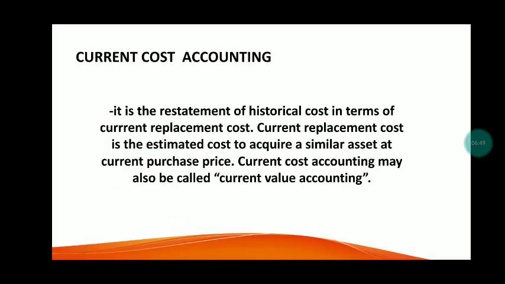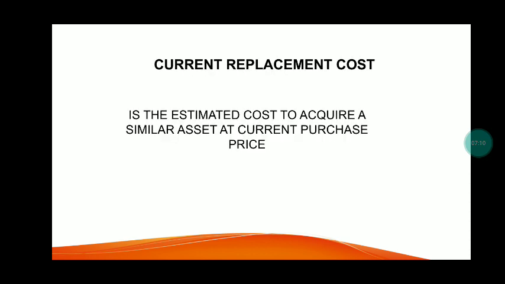So now let's proceed to the current cost accounting. Current cost accounting is the restatement of historical costs in terms of the current replacement cost. Current replacement cost is the estimated cost to acquire a similar asset at current purchase price. So current cost accounting may also be called current value accounting.